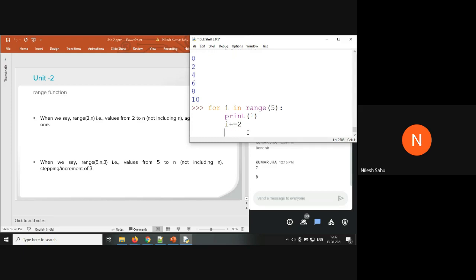Anyone, what will be the output here? For I in range of 5, print I plus equal to 2. What will be the values printed here?